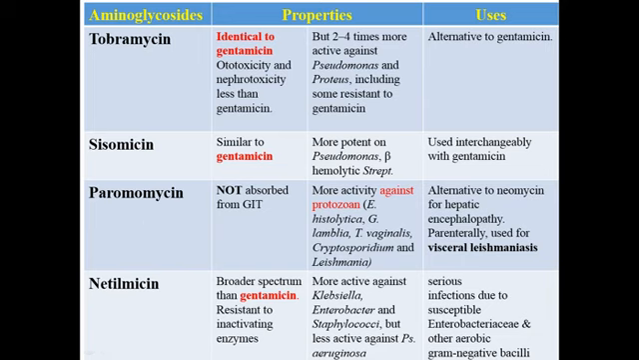Paromomycin is similar to neomycin, but it has a unique feature of more activity against protozoa like E. histolytica, Giardia lamblia, Trichomonas vaginalis, Cryptosporidium and Leishmania. Similar to neomycin, it is not absorbed from the GIT. It can be used as an alternative agent to neomycin for hepatic encephalopathy. However, it is also available as a parenteral formulation and recommended parenterally. It can be useful for the treatment of visceral leishmaniasis.